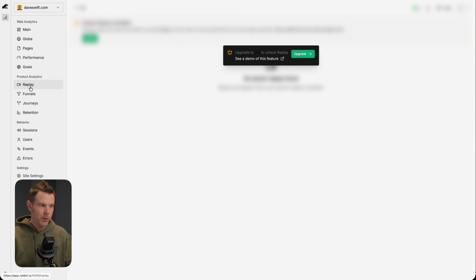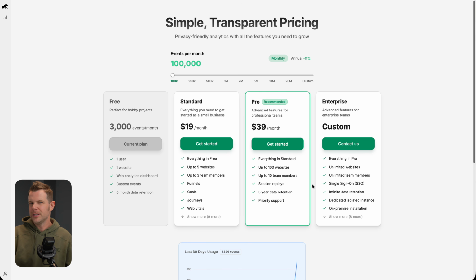All right, we are nearing the end, folks, but the only other feature to talk about is replays. Replays, not a part of the LTD. If you want to use replays, they recommend that you upgrade to their Pro plan, which is $40 a month. That is fine. I think most people turn on the replays and then they never even look at them, or they look at them once and it just continues to slow down their site into infinity. There are lots of ways to do screen recordings of the users on your website, Microsoft Clarity being probably the most widely known one. So check that out. I think it would complement this tool great for doing CRO in targeted cases, but certainly don't leave it on permanently. That's not what that tool is meant for.